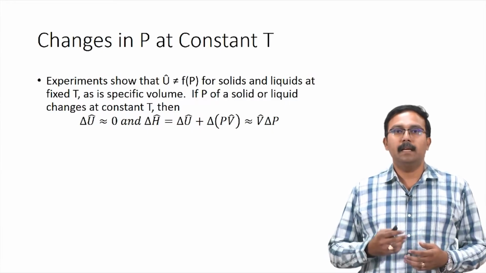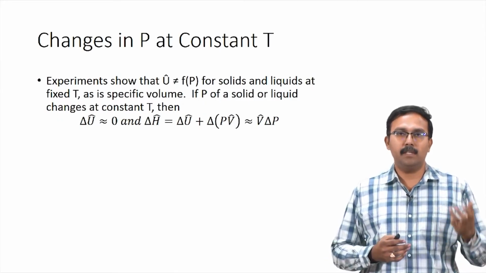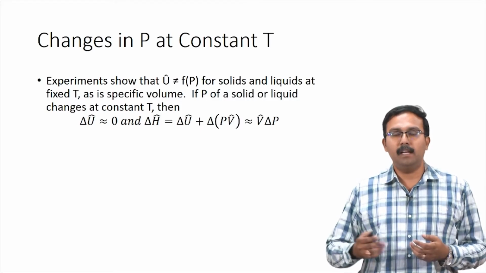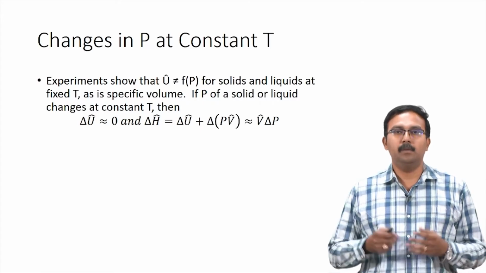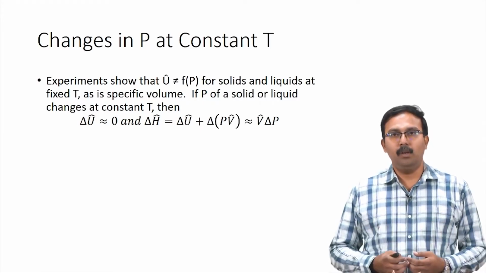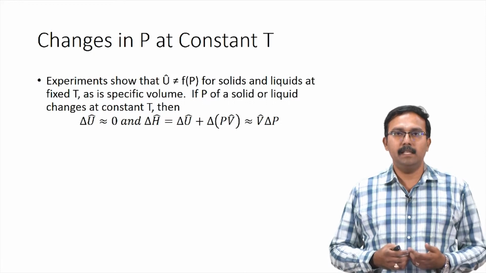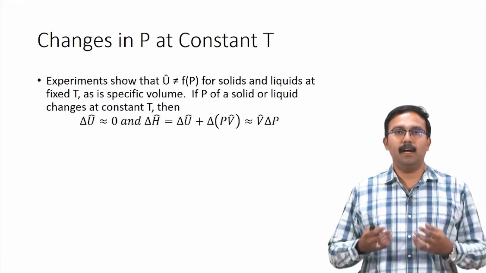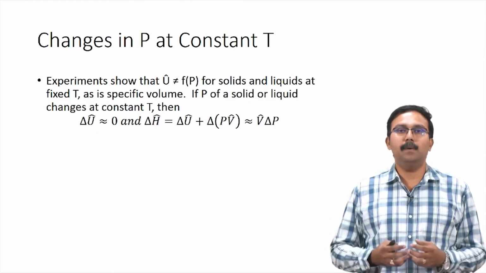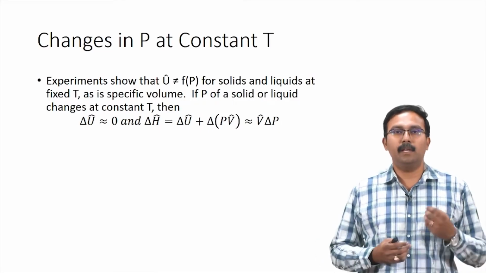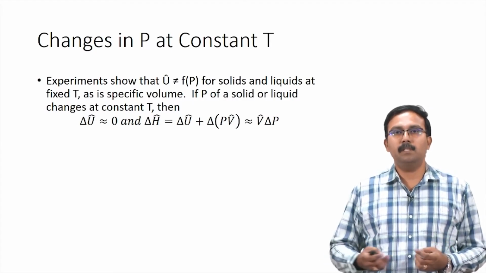You also have the change in specific enthalpy, which is the change in internal energy plus delta of P V cap. This can then be simplified to V cap delta P. This value is usually very small because the V cap value for solids and liquids is small. V cap being the inverse of density, for solids and liquids which have high densities, the value of V cap would be very small. So, the term would be of significance only when the pressure changes are very high. You can tend to ignore it for solids and liquids when pressure changes are very small.